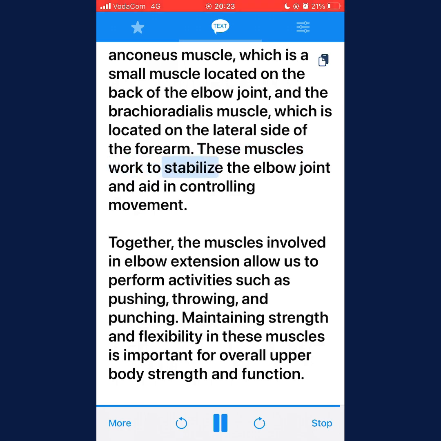These muscles work to stabilize the elbow joint and aid in controlling movement. Together, the muscles involved in elbow extension allow us to perform activities such as pushing, throwing, and punching. Maintaining strength and flexibility in these muscles is important for overall upper body strength and function.